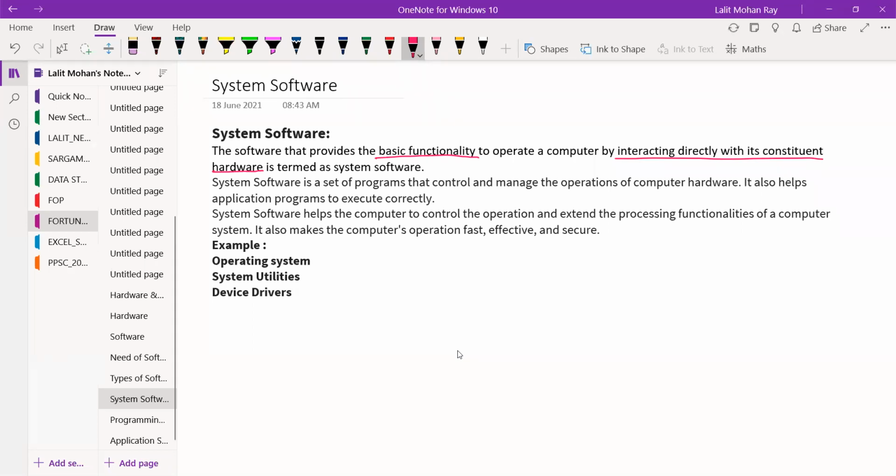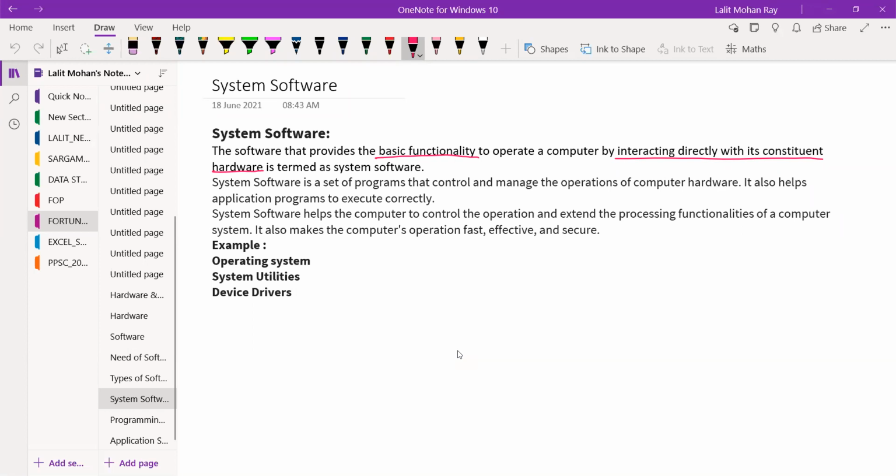System software is a set of programs that control and manage the operation of computer hardware. It also helps application programs to execute correctly.